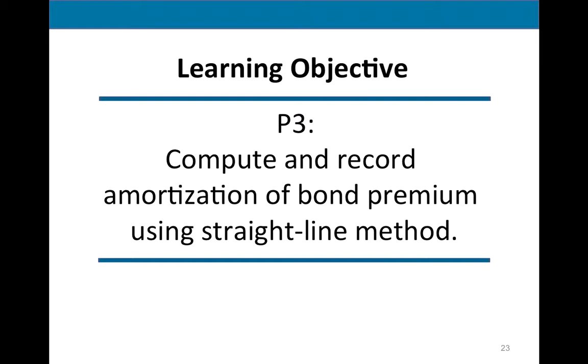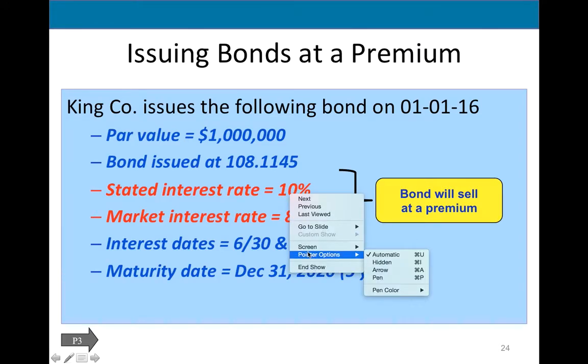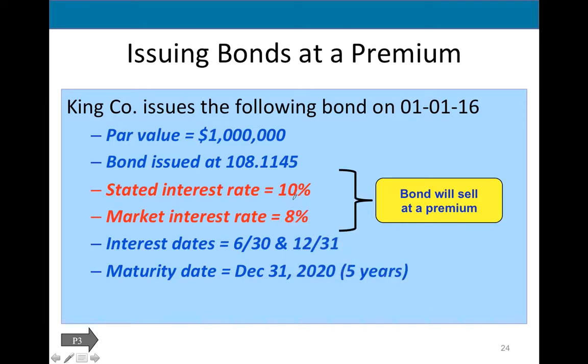Well, similar story with issuing a bond with a premium. So right here, guys, our bond stated rate is higher, right? It's a different story. Now everybody wants our bond. Our rate is 10%, market rate is only 8%. So I can sell right here, this is given to you.